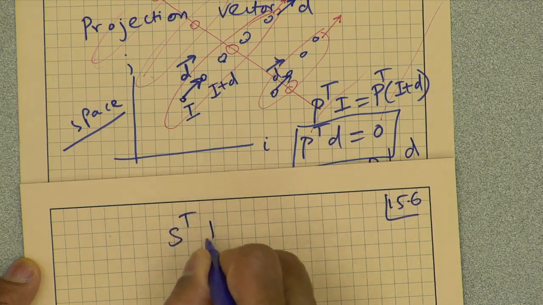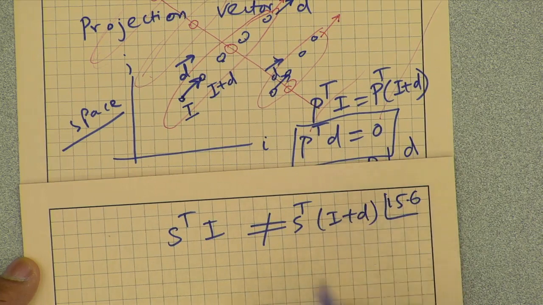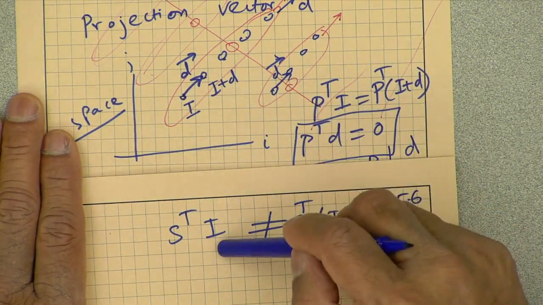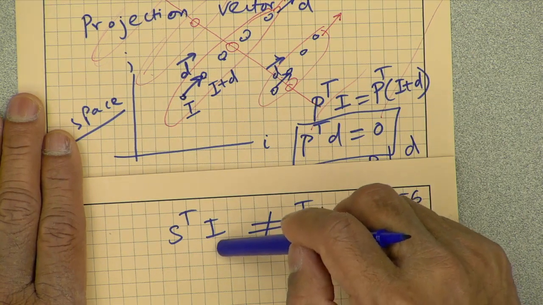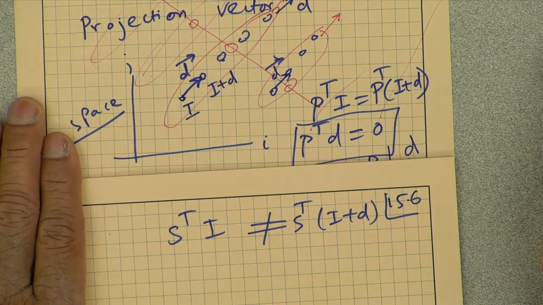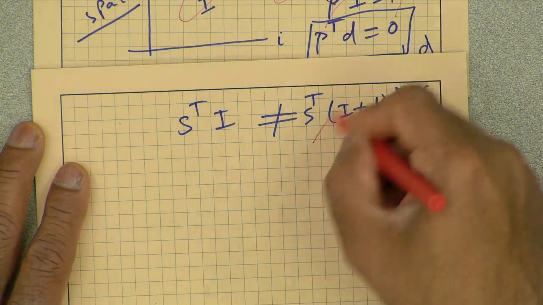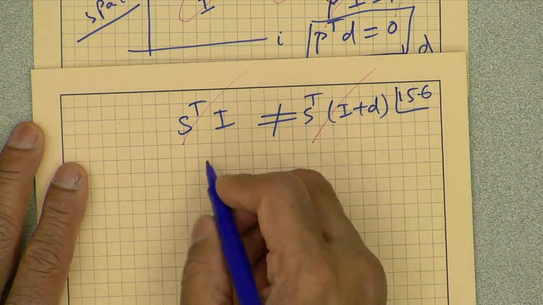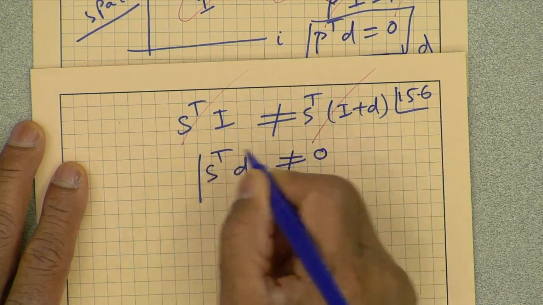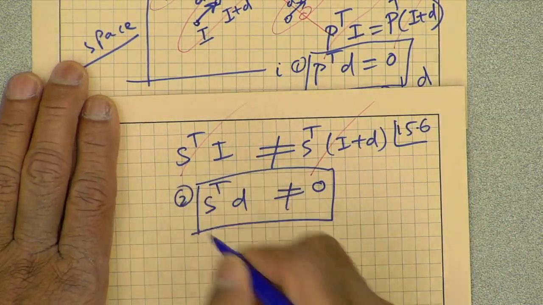S transpose I must not equal S transpose I plus D. This node at index I is executed at time S transpose I. This node at index I plus D is being executed at time S transpose I plus D. So if I cancel out S transpose I on both sides, that says S transpose D cannot equal 0, and that is the second constraint. So this is the first constraint and this is the second constraint.